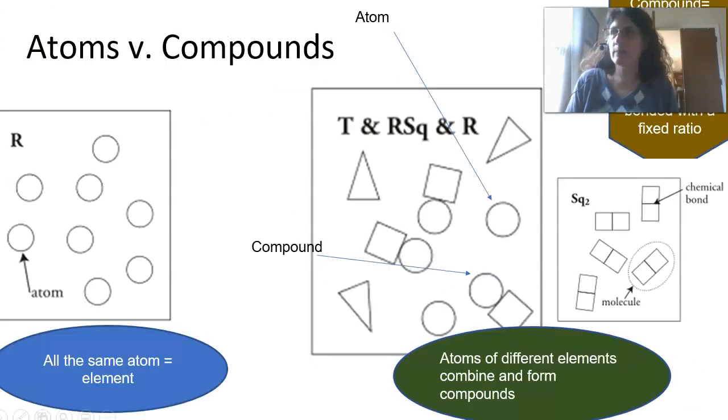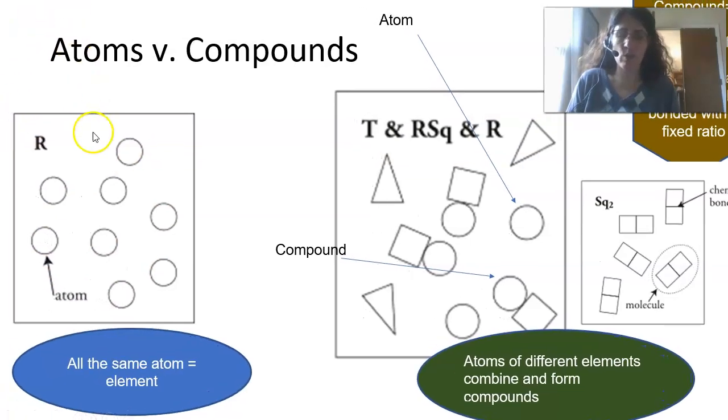So in my picture here, I have a box on the left, and this substance is a representation or a drawing of the element R. And I know it's an element because all of the atoms are the same. So that means that this is the element R, because each atom R is together in this representation of the sample size. My box on the right is a compound.